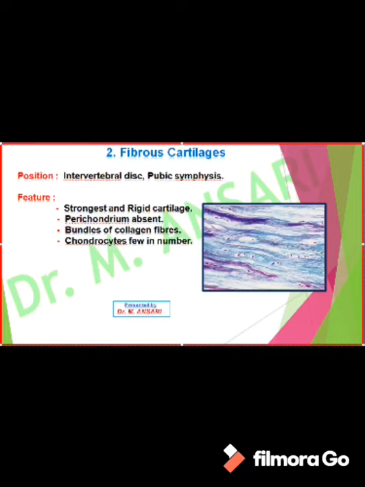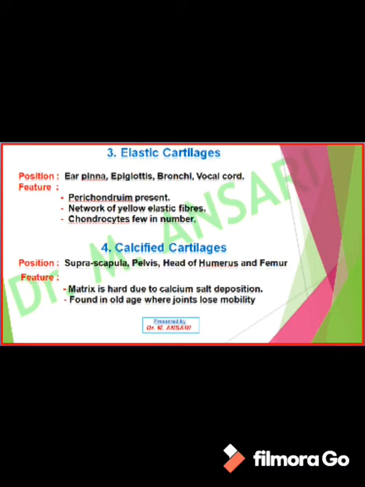Another cartilage, that is fibrous cartilage, is present in intervertebral disc and pubic symphysis. These are the strongest and rigid cartilages. In this, the covering, that is perichondrium, is absent, and in its matrix the bundles of collagen fibers are present. The next cartilage, that is elastic cartilage, is present in ear pinna, epiglottis, bronchi and vocal cord.